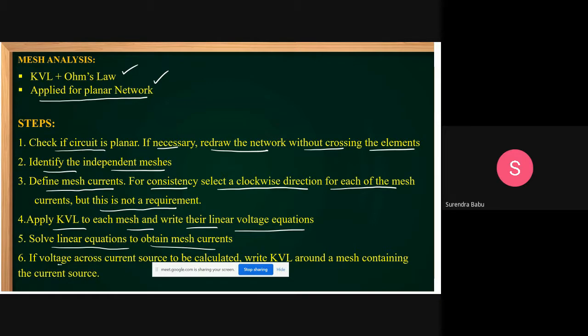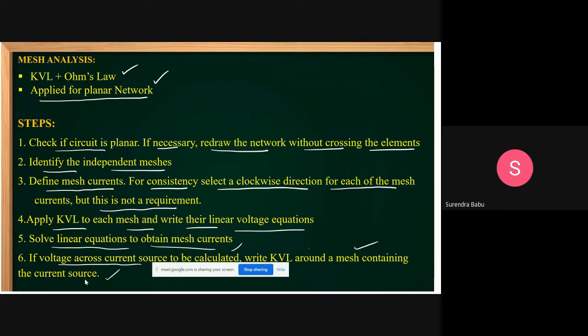If the voltage across a current source is to be calculated, that means if any current sources are present while applying mesh analysis, write KVL around the mesh containing the current source. I will give some examples, then you can easily understand these points. But these are the steps you follow to apply mesh analysis.